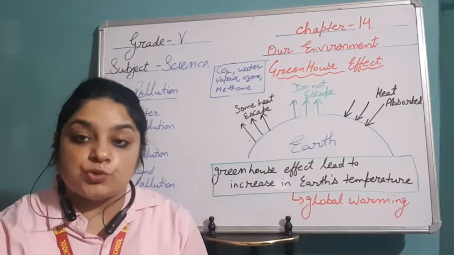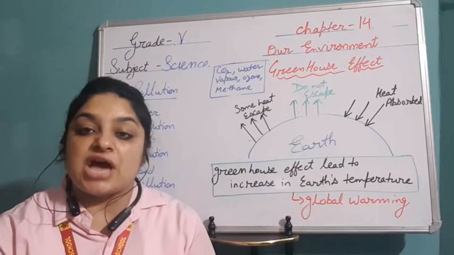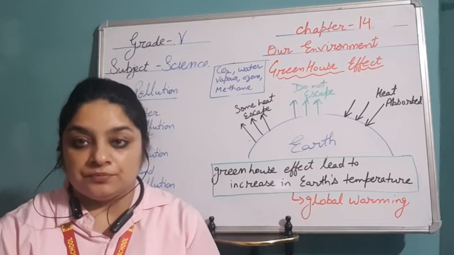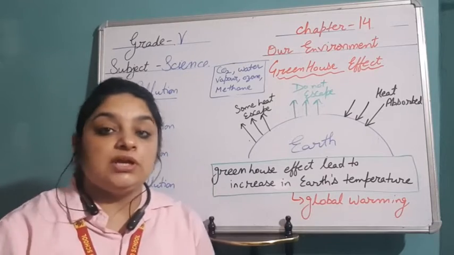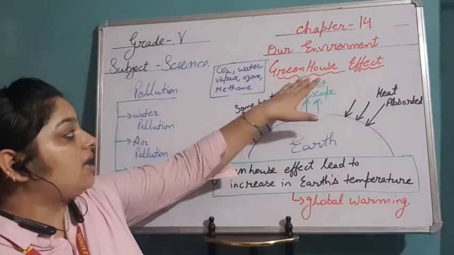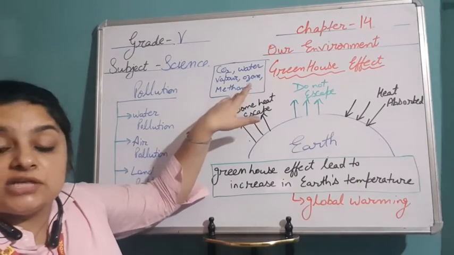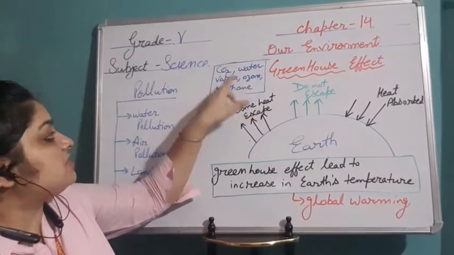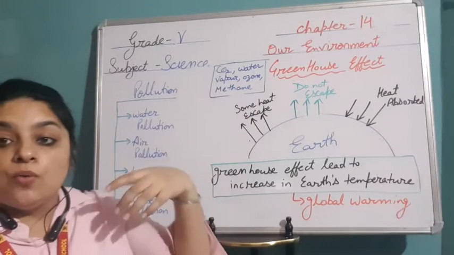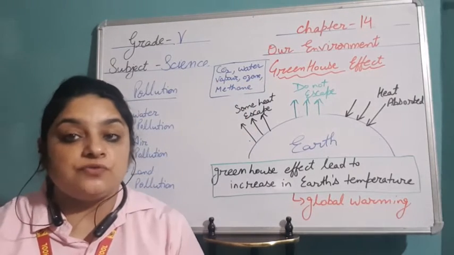And this effect which is being produced, the gases which have this property of trapping the heat inside, which do not let the heat escape, this is known as the greenhouse effect. And the gases which do this are known as greenhouse gases. For example, carbon dioxide, water vapor, ozone, methane, these are a few examples of